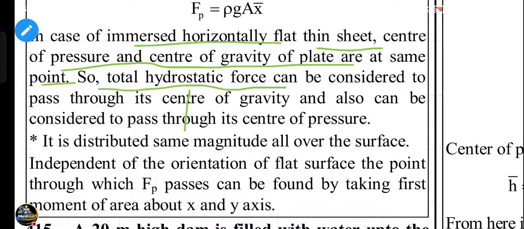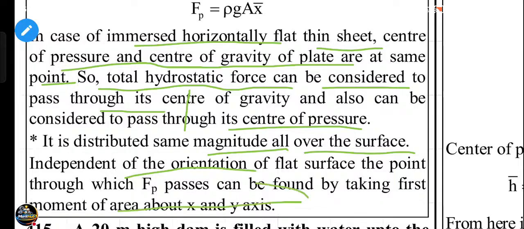So total hydrostatic force can be considered to pass through its center of gravity and also through its center of pressure. It is distributed with the same magnitude all over the surface. Independent of the orientation of the flat surface, the point through which the hydrostatic force passes can be found by taking the first moment of the area about the x and y axis.